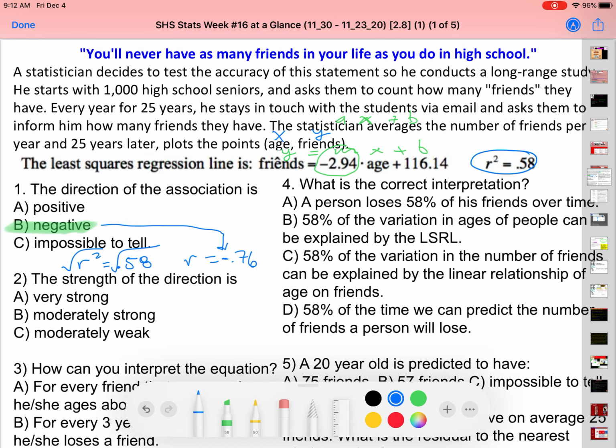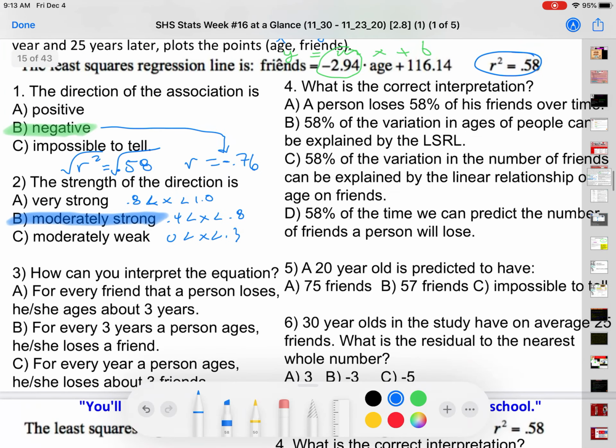Is this strength very strong, moderate, or moderately strong or moderately weak? Okay, I would say that this is moderately strong. What are my descriptions for that? I would say 0.8 to 1, positive or negative. That's less than, right? So maybe to 0.4 to 0.8, not including 0.8, and then 0 to about 0.3. Okay? All right.